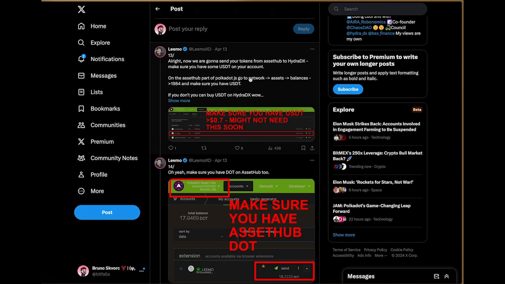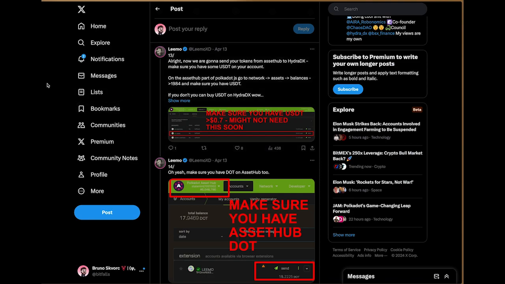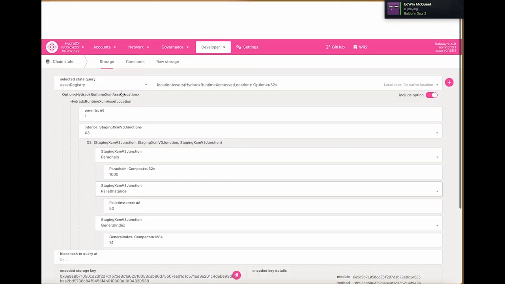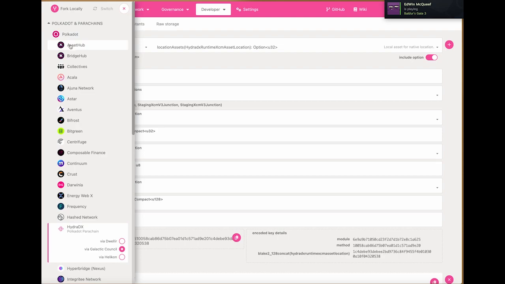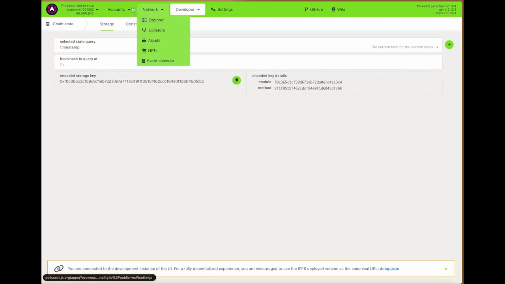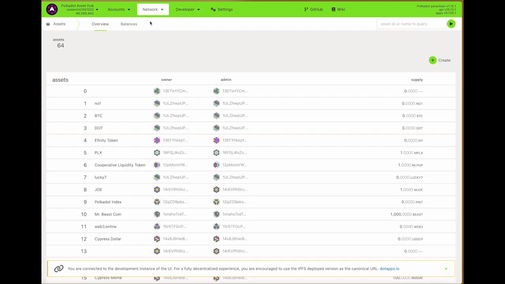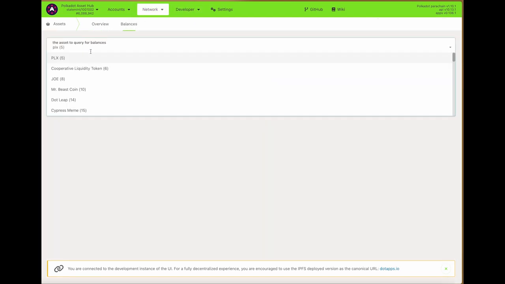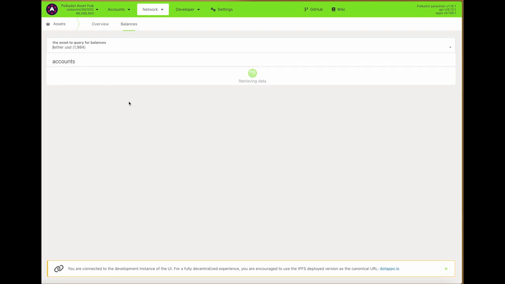On the AssetHub part of polkadot.js, go to network assets balances 1984 and make sure you have USDT. Let's see. AssetHub balances, assets balances 1984.